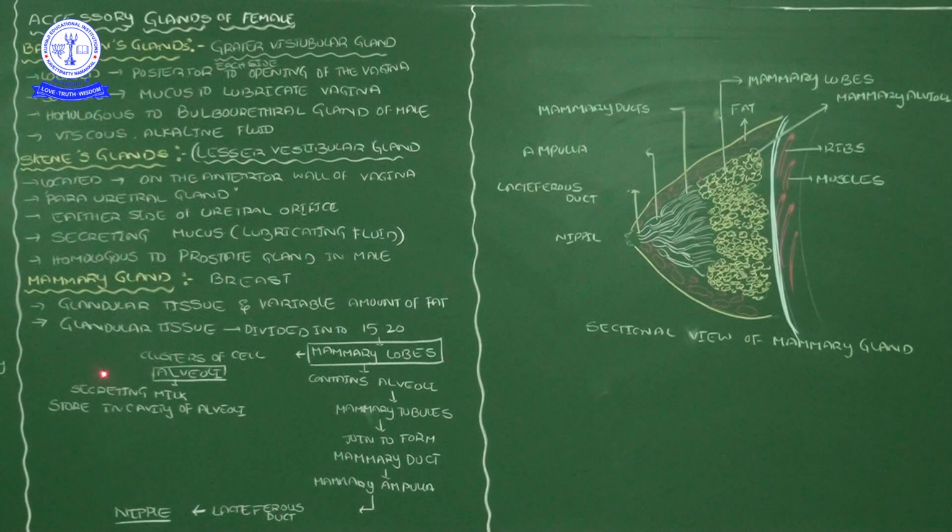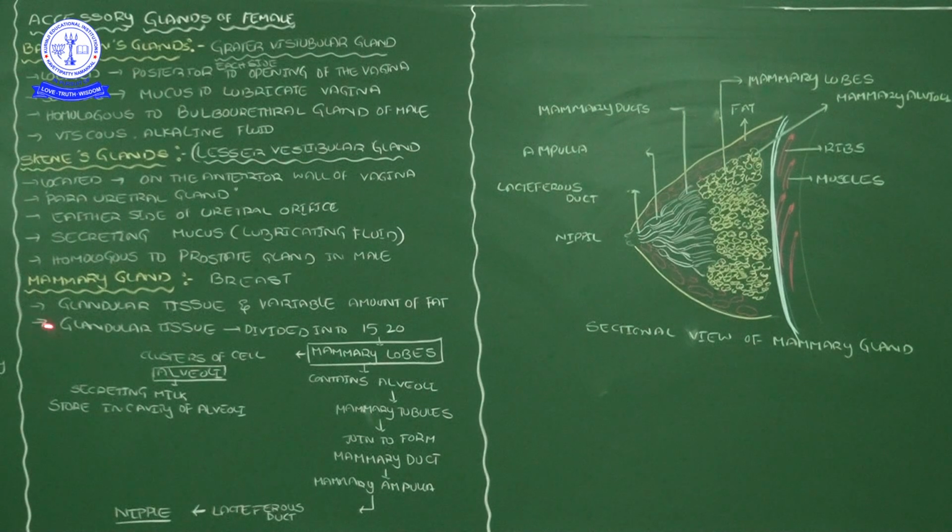The major advanced character of giving parental care by feeding milk, those animal groups we call Mammalia. Okay, so all Mammalia group organisms have mammary glands at the chest. Those mammary glands we generally call the breast. Then the breast contains glandular tissue, and along with the glandular tissue there is fat, a variable amount of fat. Then this glandular tissue plays an important role in the secretion of milk.